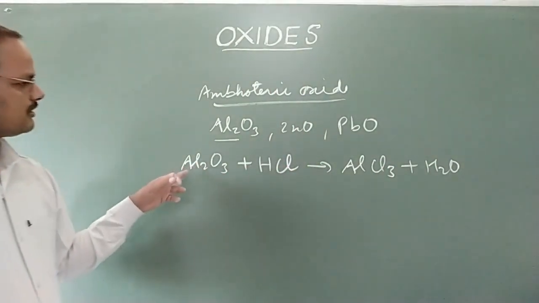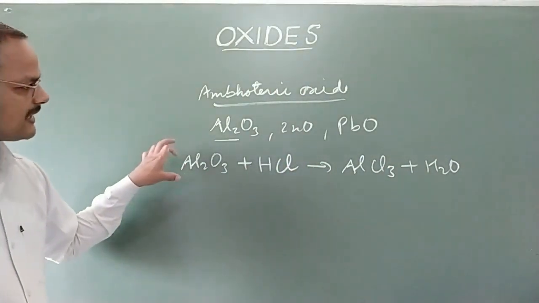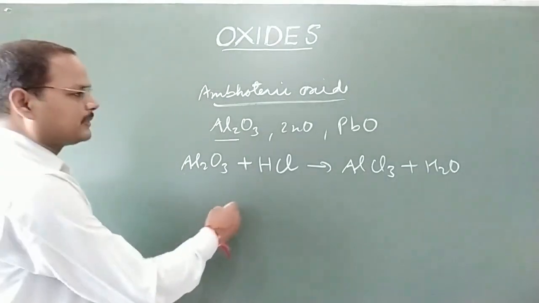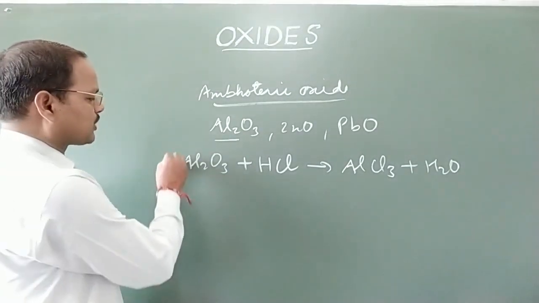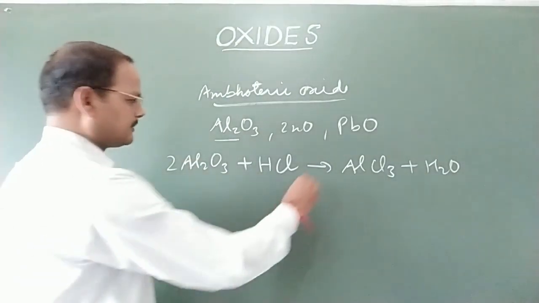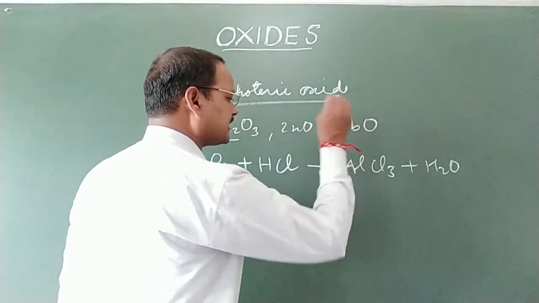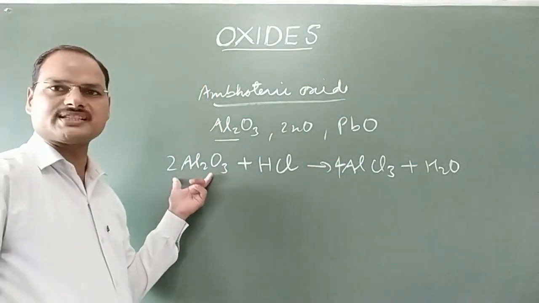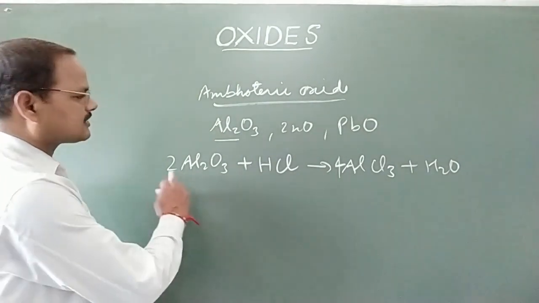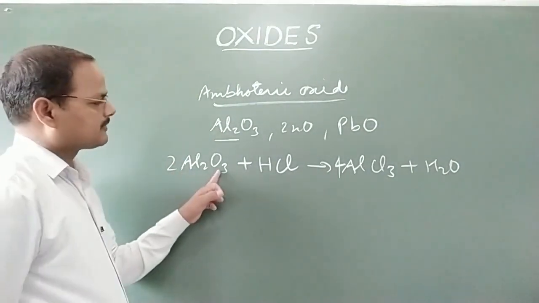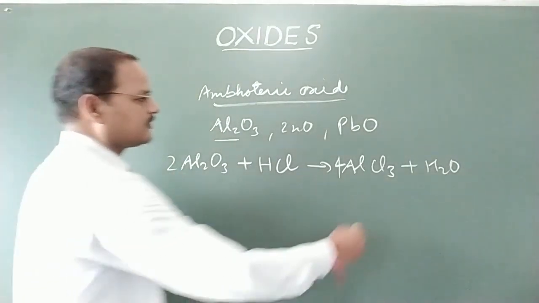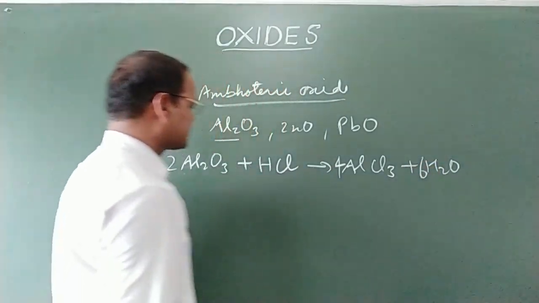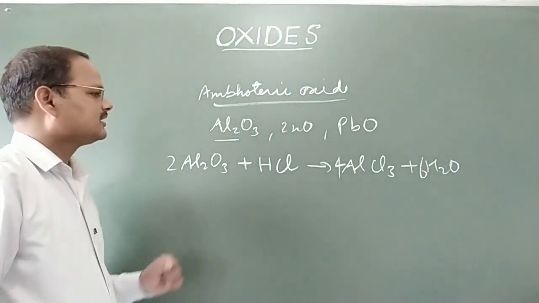In this case, let us balance this equation. To balance this equation, we have to put here 2. It means we have to put 4 here to make aluminium atoms on both sides equal. After this, oxygen becomes 6. It means we have to put here 6 to make oxygen atoms equal on both sides.